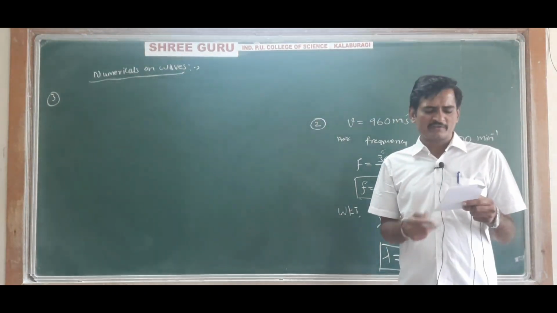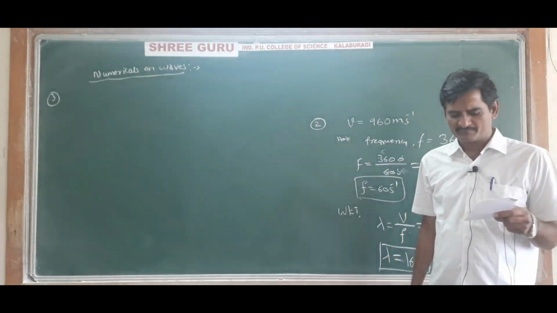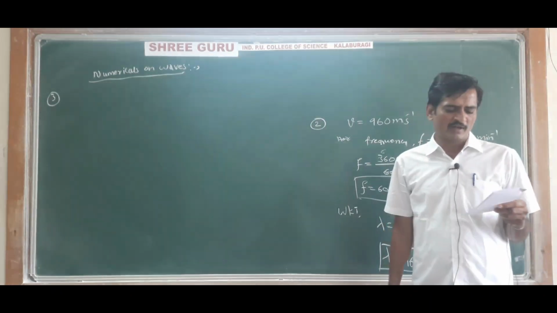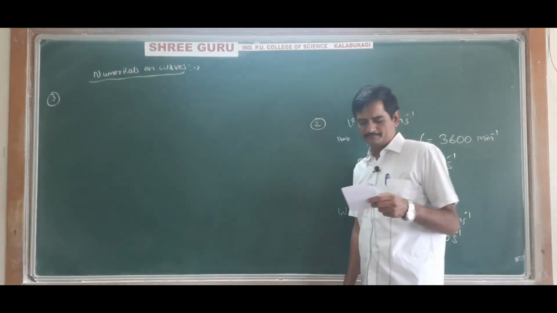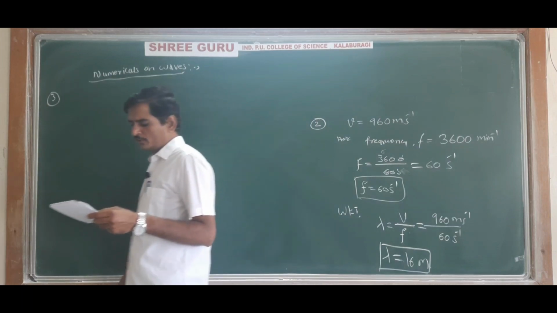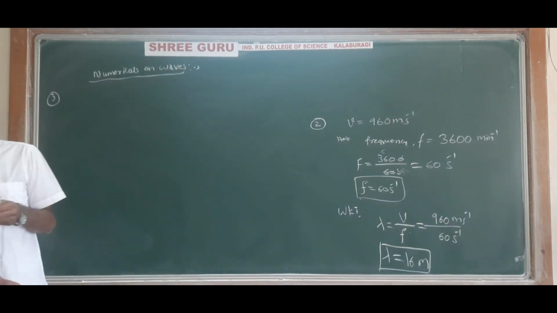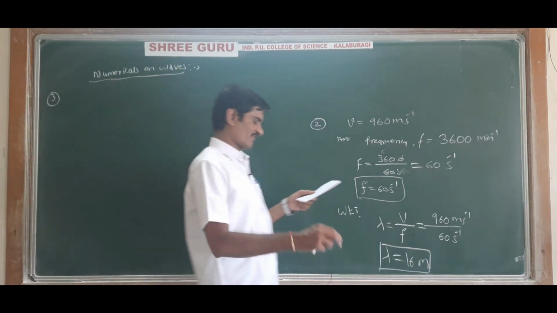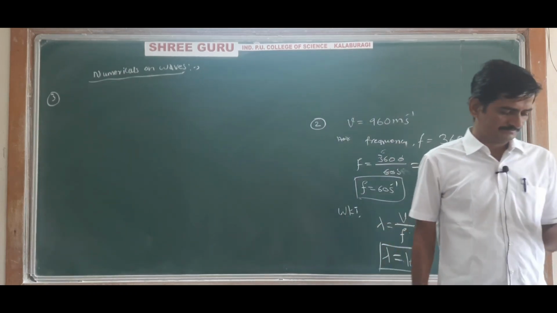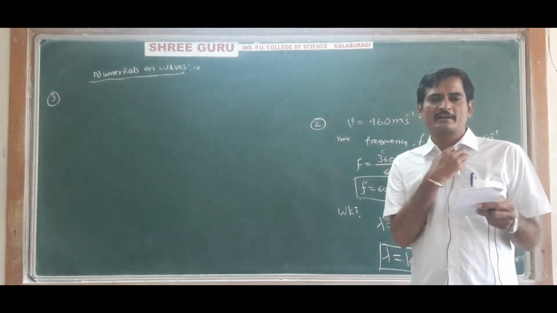And two sounds are heard at the other end. Once again I will read the question.